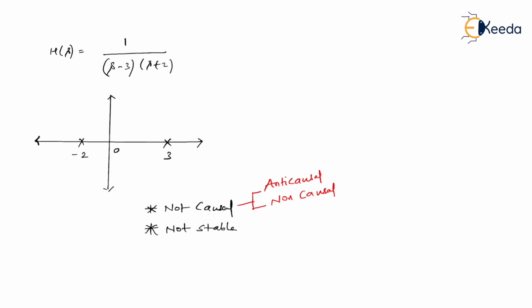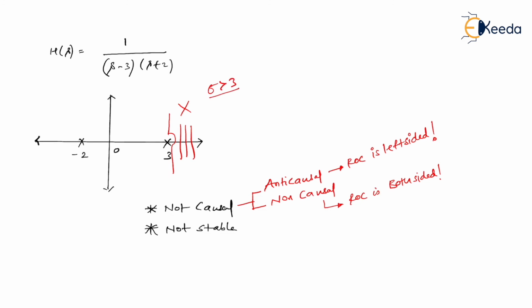I hope you remember this. If it is anti-causal, then the ROC should be left-sided. And whenever it is non-causal, then the ROC is both-sided. So one thing is quite clear to you, that the ROC cannot be right-sided. What does that mean? It means the ROC which I'm showing you right now is not possible. If sigma greater than 3 is the ROC, then definitely this belongs to a causal system.